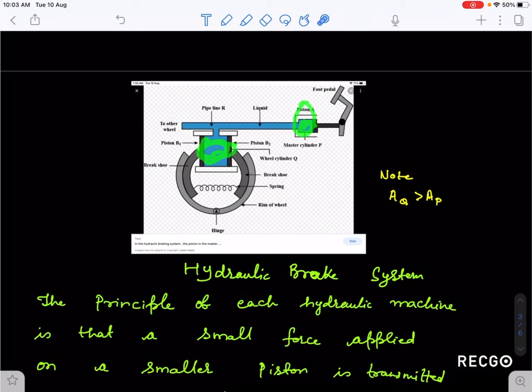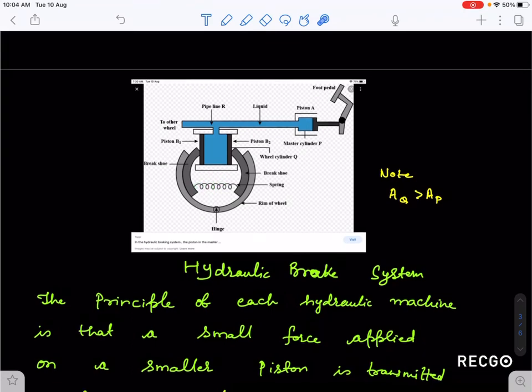These pistons are connected to the brake shoe, and one spring is here which connects these two brake shoes.